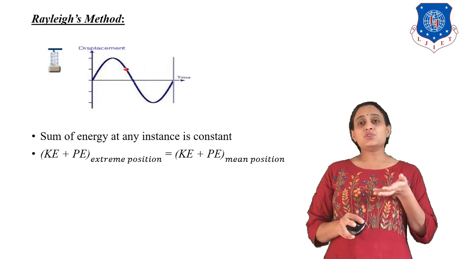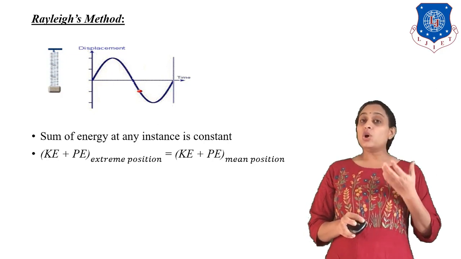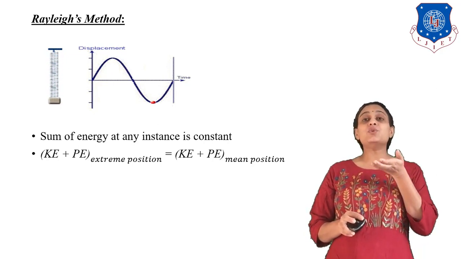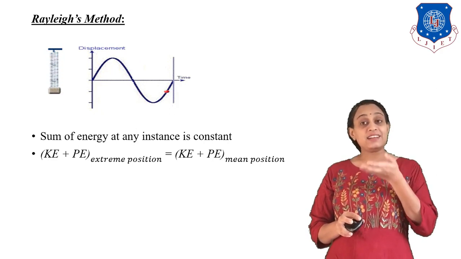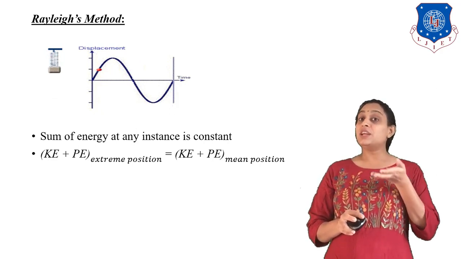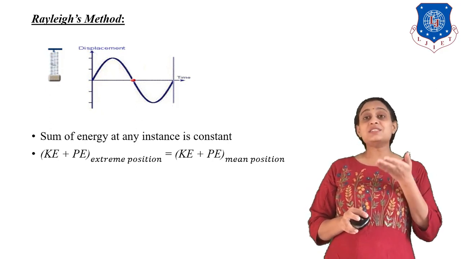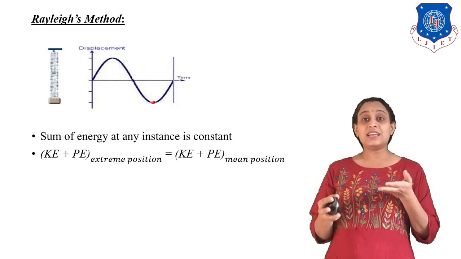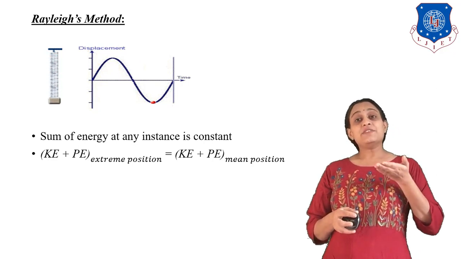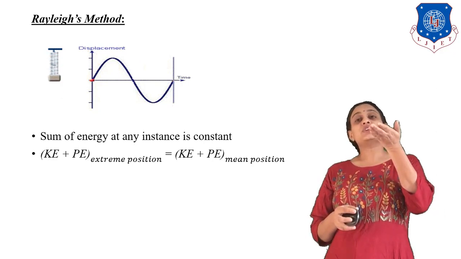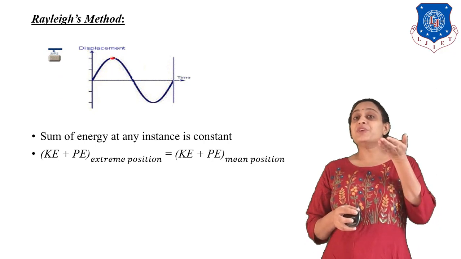When it comes back to the mean position, all the potential energy is converted into kinetic energy, and at the mean position, kinetic energy is maximum. Because the kinetic energy is maximum, it will obviously continue in motion, and hence it will move in the upward direction.